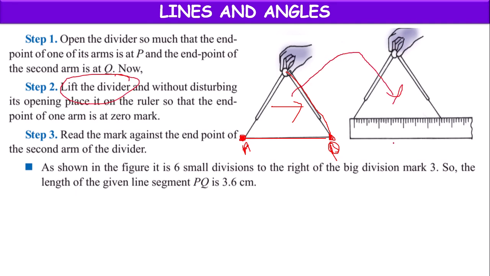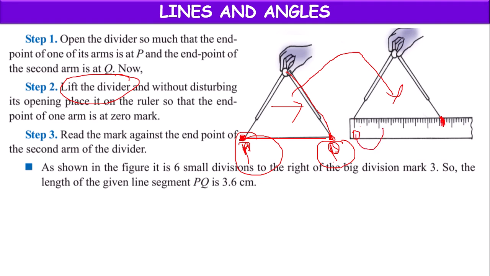We are placing it on the scale such that the one end point, which was previously at P, is now at 0. Now it is at the 0 mark. In such a way we are placing the divider, and the other point, previously at Q, now points to some other point on the scale that we have to count.